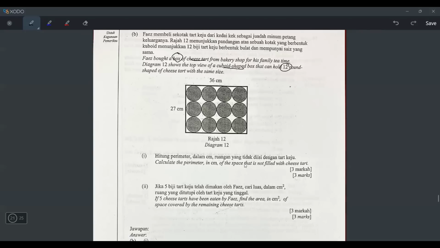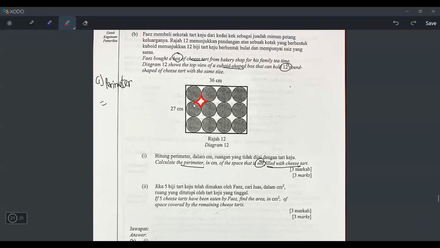Number 1 says calculate perimeter of the space that is not filled with cheese tart, and they want the perimeter. So how will I do question 1? So they want to find perimeter, right? But perimeter of what? Perimeter of the space that is not filled with cheese tart. So which one is the space that is not filled with cheese tart? We already know the circle represents the cheese tart. But if I want the space that is not filled with cheese tart, means I have to take this one.